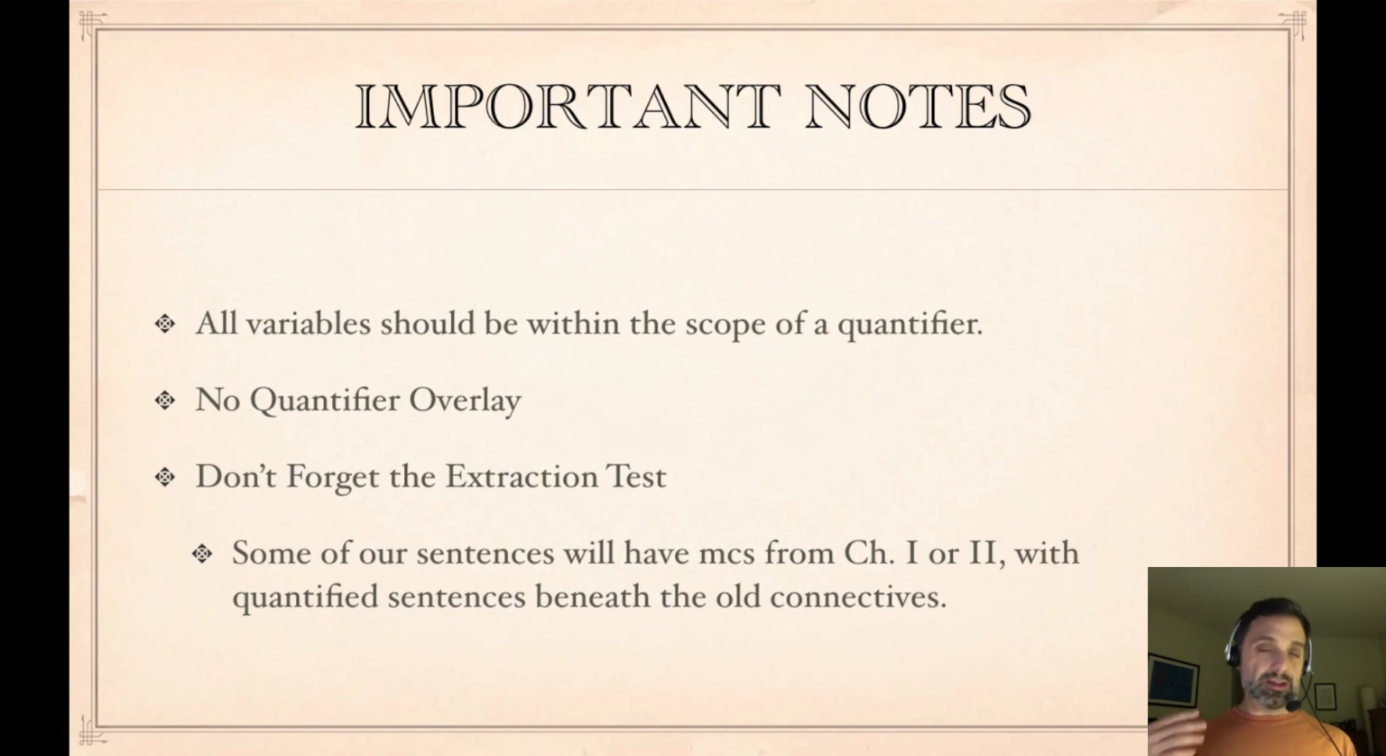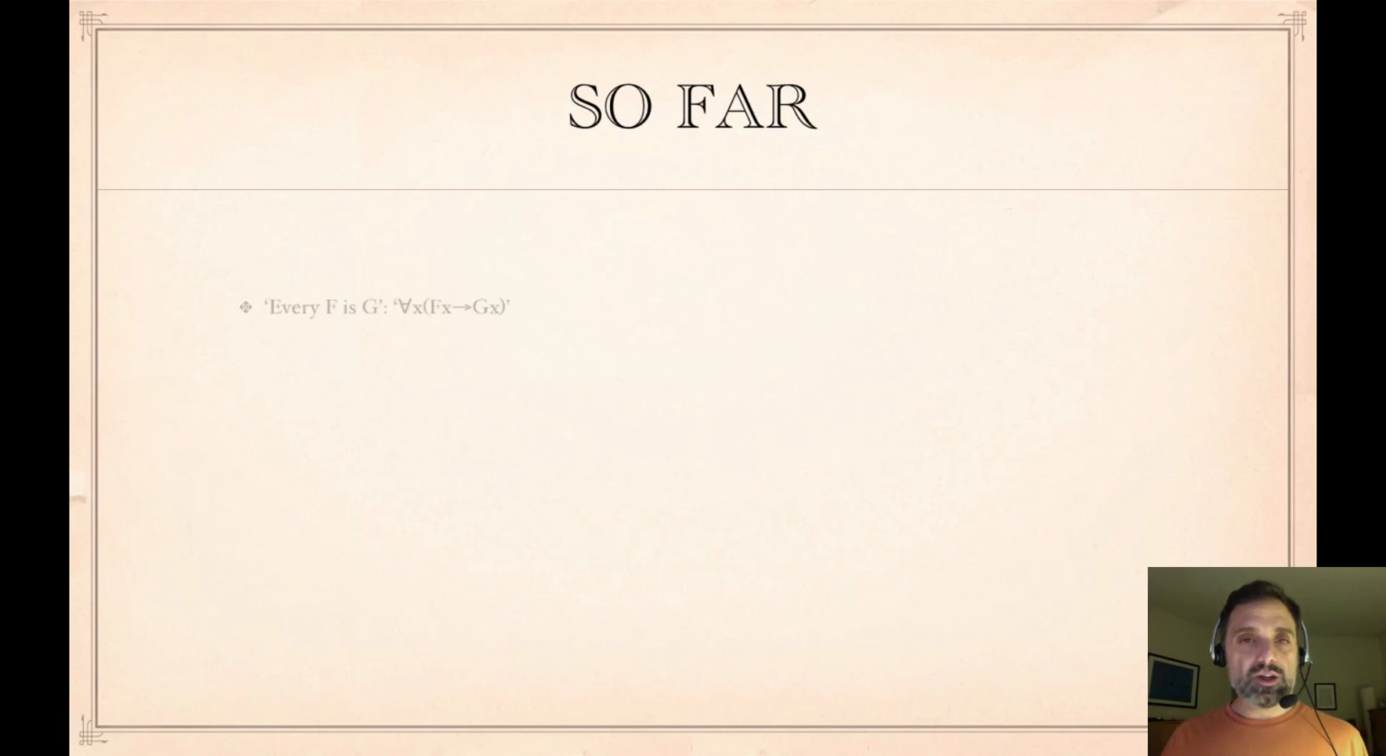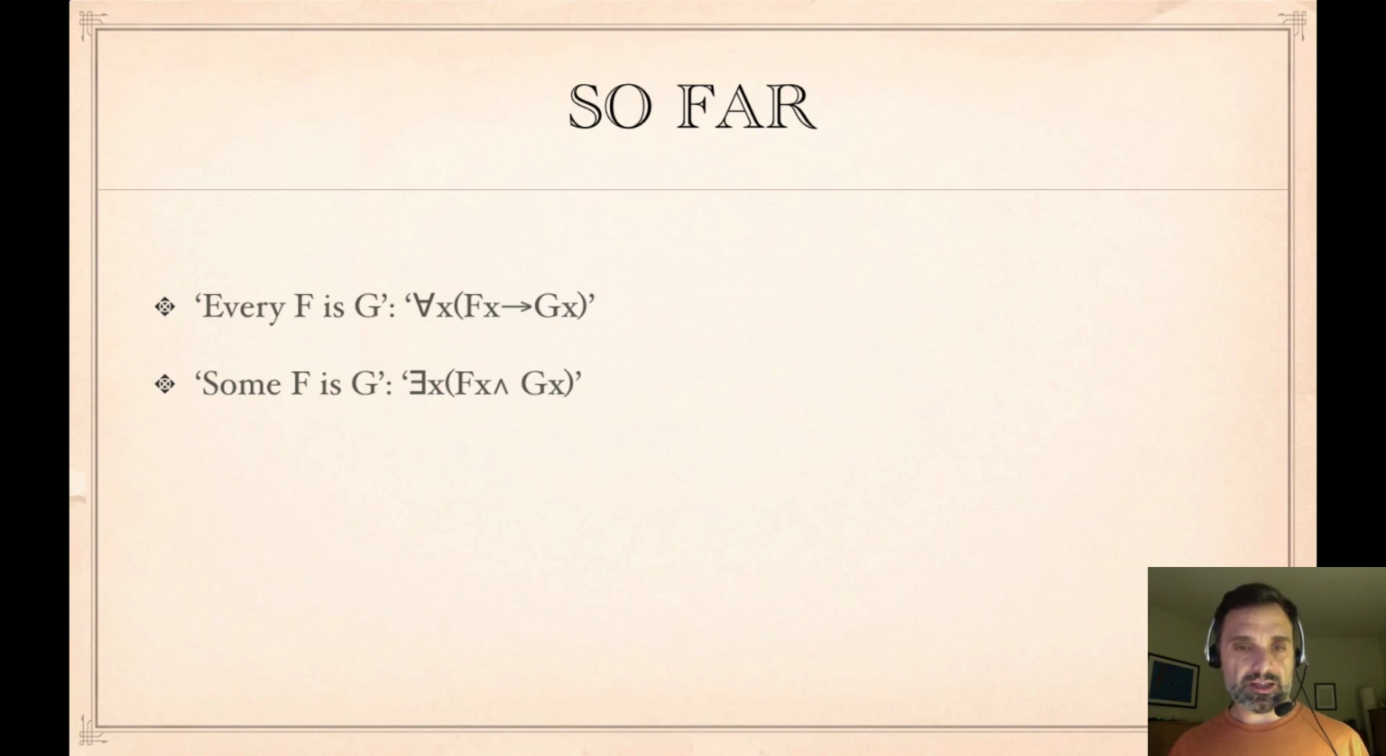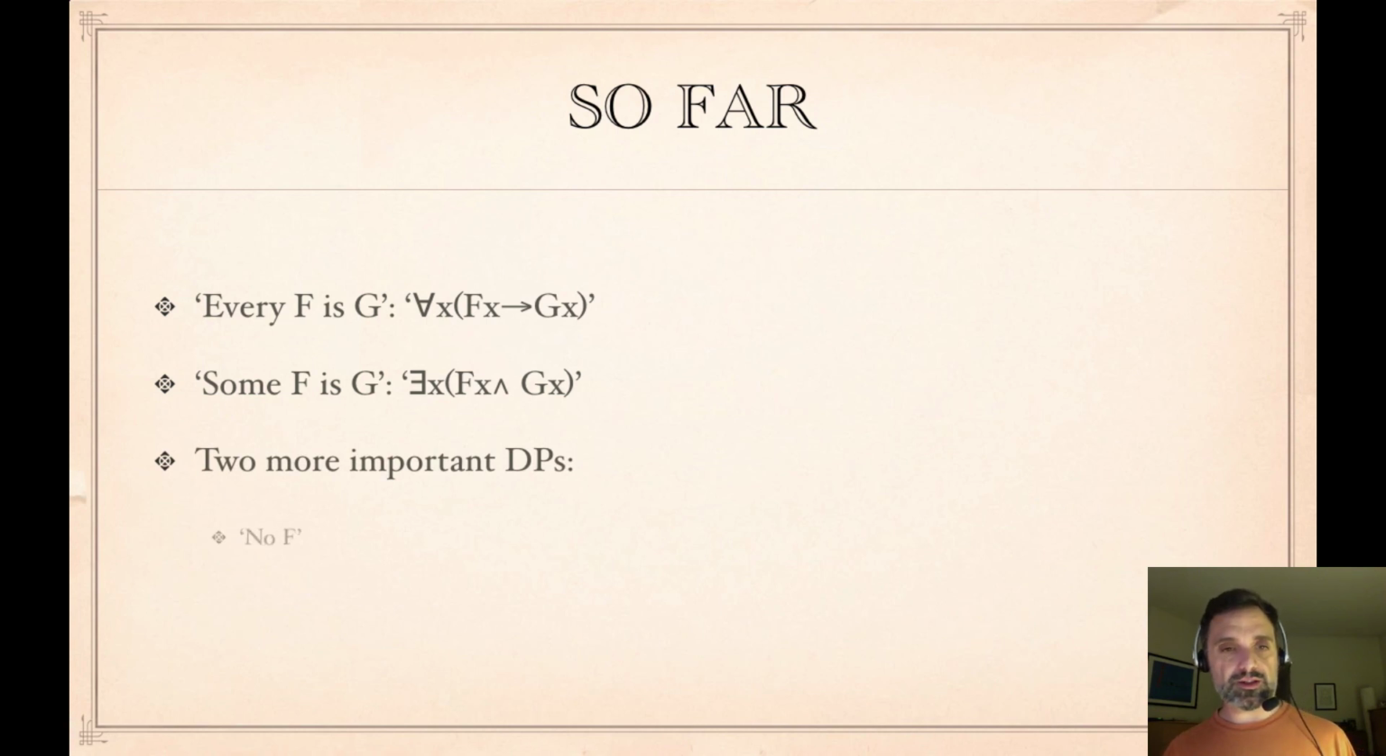And this is because some of our sentences will have chapter 1 or 2 main connectives. Their main connective will not be a quantifier. So far, we have the symbolization every f is g as for each x, if fx then gx, and some f is g as some x, fx and gx. There are two more important determiner phrases, no f and only f's. In the next two videos, I will discuss those, and then summarize the material we've covered in these several videos.